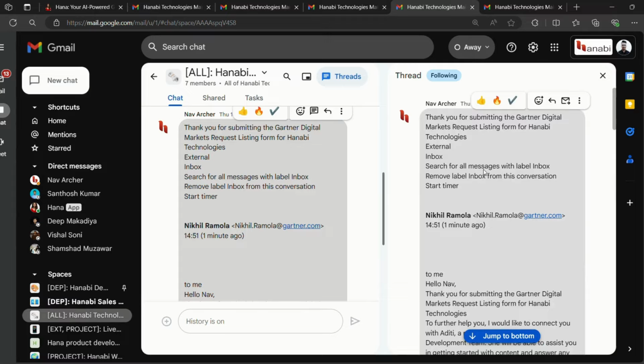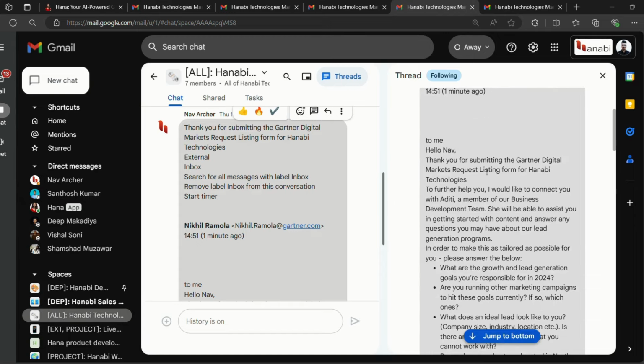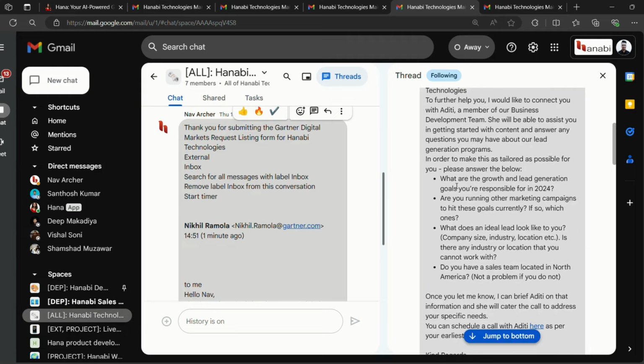where we send some market listing form to Gartner, and we got a reply from them that thank you for submitting the Gartner digital markets request listing form, and they further needed some answers to a few questions to understand what we want. So these were 4 questions, like what are the growth and lead generation goals, are you running other marketing campaigns to hit these goals currently, and two more.